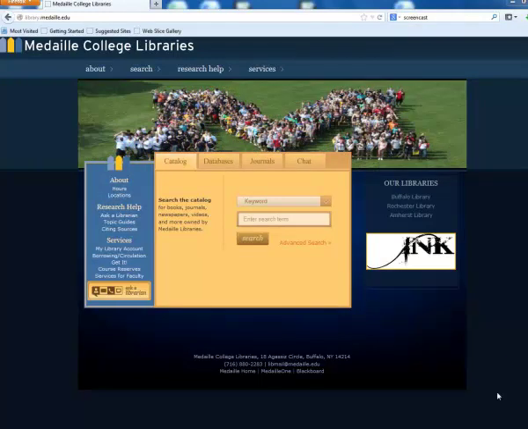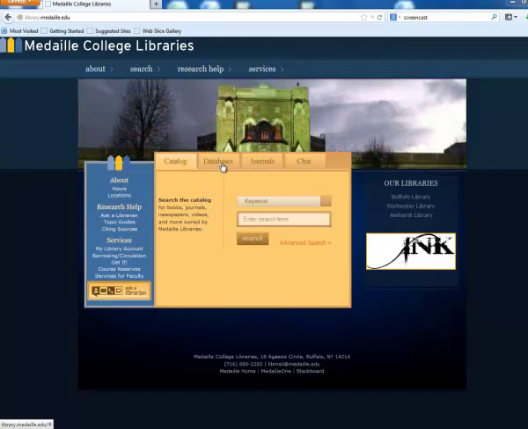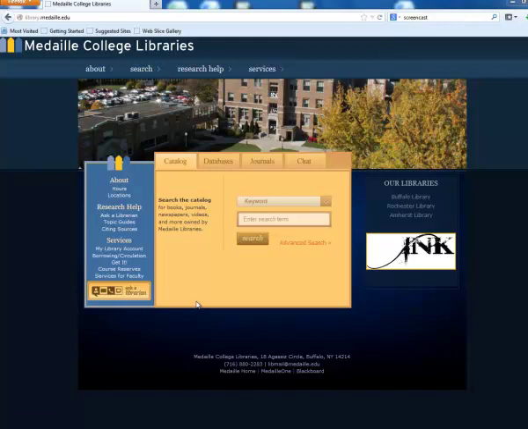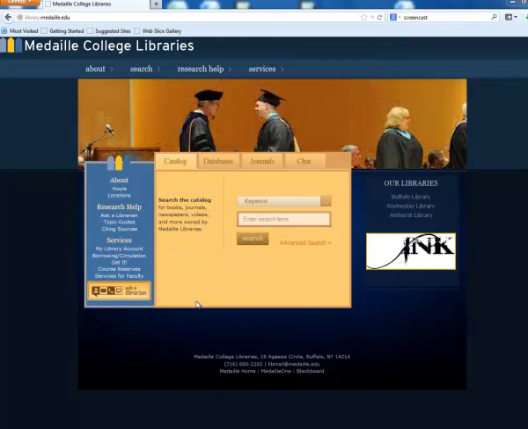Today I'm going to talk a little bit about what the library has to offer you. We're going to talk a little bit about the catalog, searching for books and videos. We'll talk a little bit about the databases, locating articles. Talk about this tab for journals, which would be locating specific journal titles. Over here we'll talk a little bit about the topic guides, citing sources. Then lastly I'm going to talk a little bit about how to get in touch with us if you need help. This particular tutorial will be somewhat general in an overview. We'll have some more detailed tutorials for searching the database or searching the catalog that you can also access.